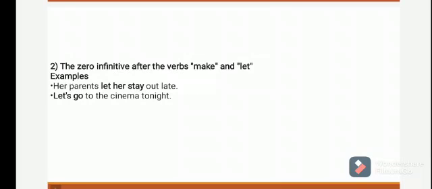Now, second, the zero infinitive is used after the verbs make and let. Before the verb, we will not use to. For example, her parents let her stay out late. And let's go to the cinema. Here we haven't used to after let.